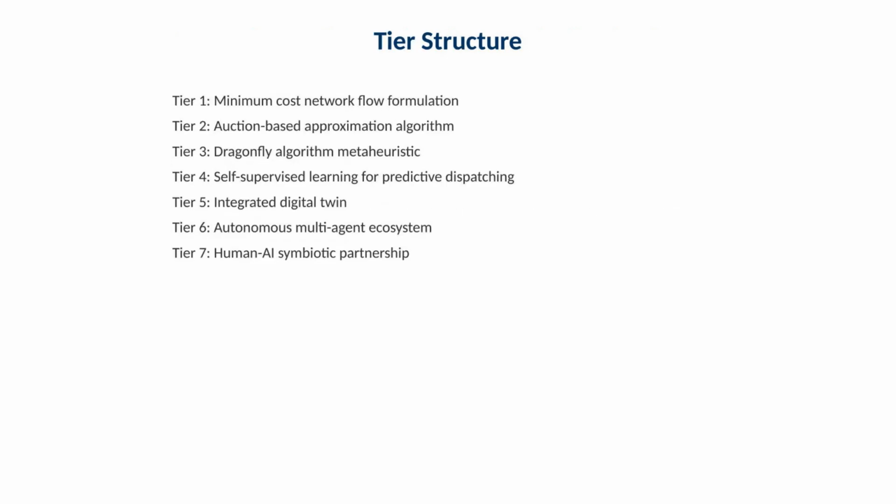This deck progresses from exact modeling to scalable and adaptive methods. Tier 1 is a minimum cost network flow formulation. Tier 2 uses an auction-based approximation algorithm. Tier 3 applies the Dragonfly algorithm meta-heuristic. Tier 4 uses self-supervised learning for predictive dispatching. Tier 5 uses an integrated digital twin. Tier 6 uses an autonomous multi-agent ecosystem. Tier 7 focuses on human and artificial intelligence collaboration.